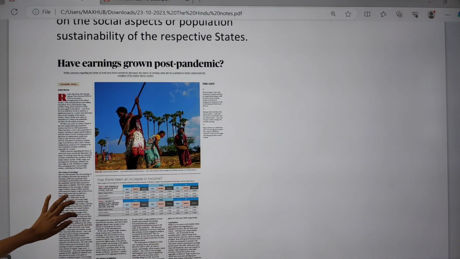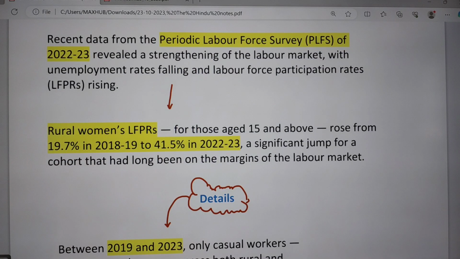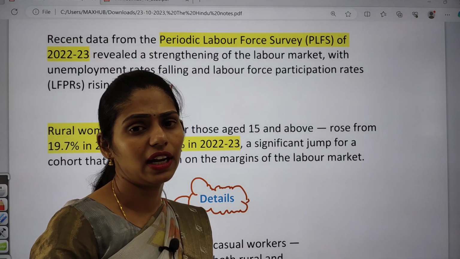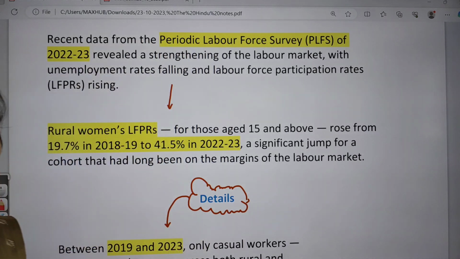And the next topic is: have earnings grown post-pandemic or not? Now let us see the data given according to the Periodic Labour Force Survey. Whenever you get this type of data, you have to maintain a data book and note the data so that it will be very helpful for your answer writing.